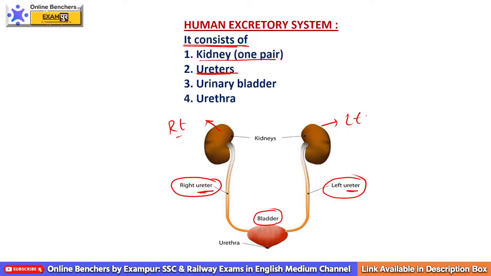Now here we have a bladder-like structure where urine is stored, and this is called the urinary bladder, and the route through which urine is discharged out from your body, this route is known as what? Urethra. So these are the following organs of your excretory system, my dear friends.